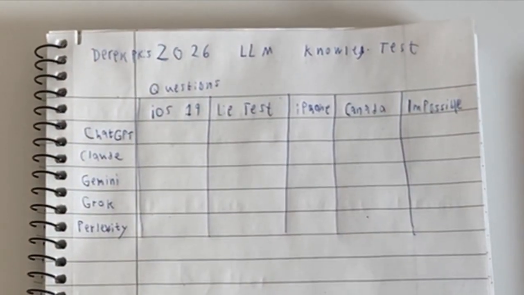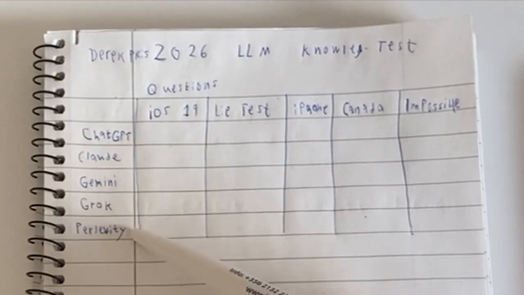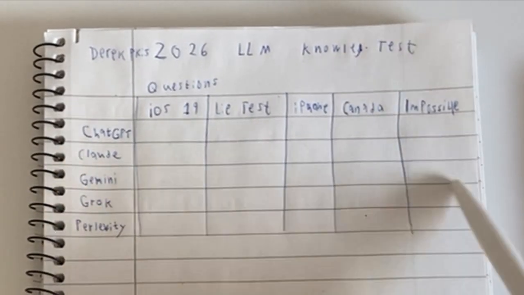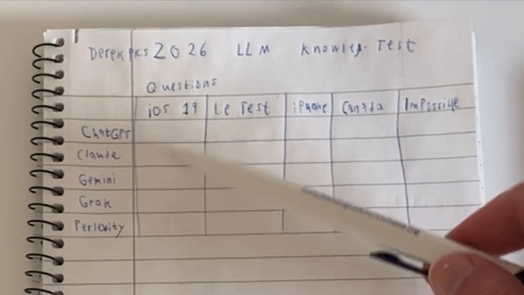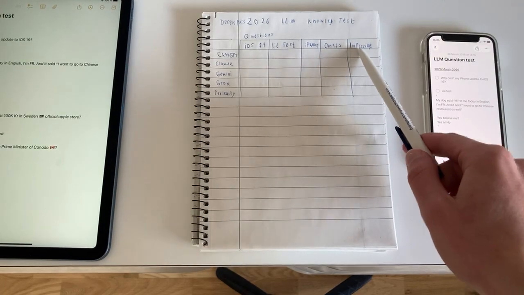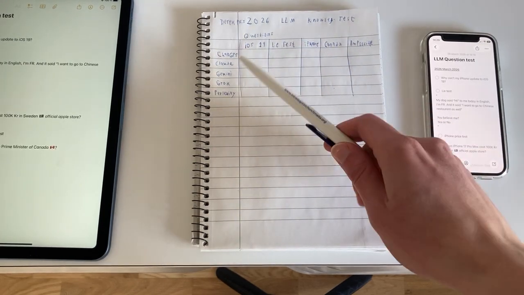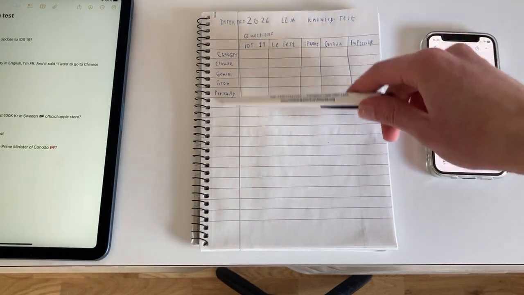ChatGPT, Claude, Gemini, Grok, and Perplexity. So which one of these will get the points right? Some of these are impossible, like this one is impossible, I guess. Only a human knows how to solve this, I think. We'll see if they will solve it.